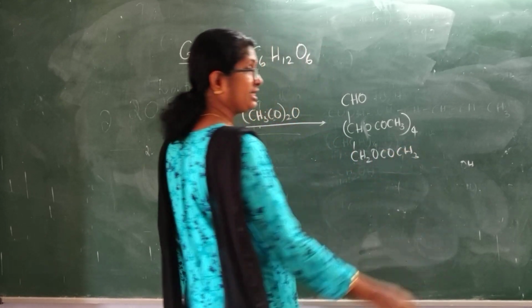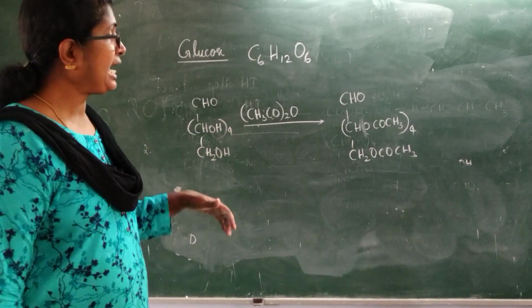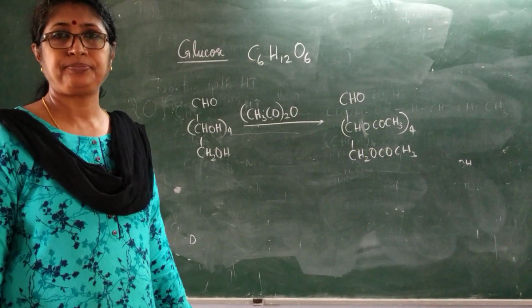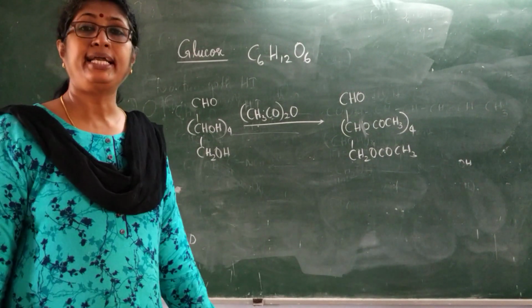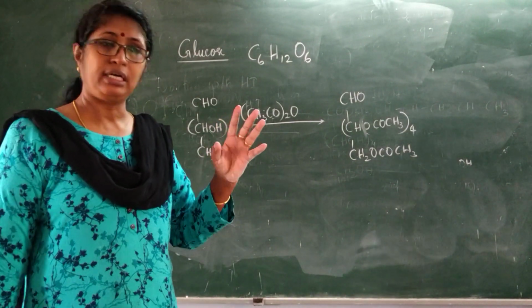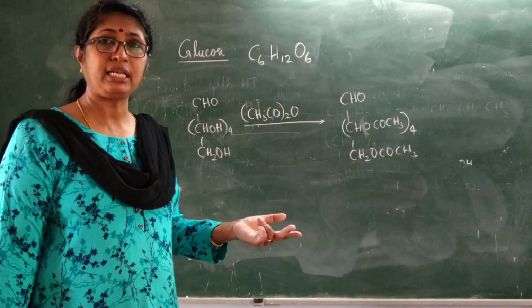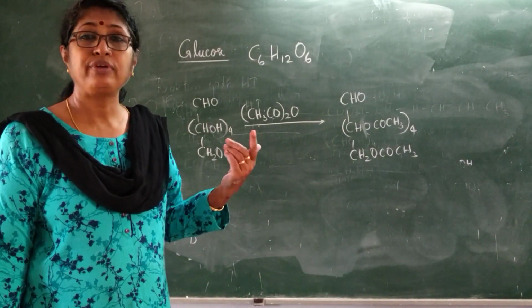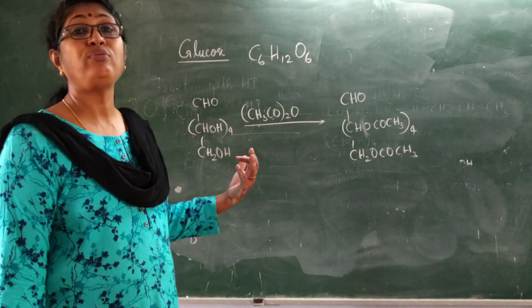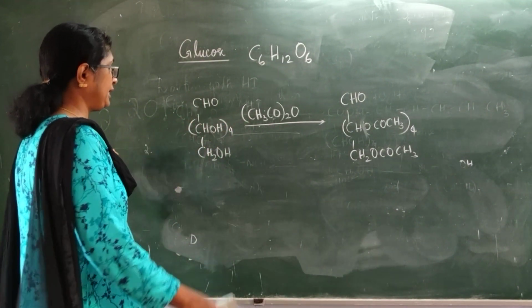You got a pentaacetyl derivative showing the presence of 5 OH groups, and these 5 OH groups are on different carbon atoms. Okay, so now we have the proof for the straight chain of 6 carbon atoms. We have the proof for the presence of a carbonyl group. We have the proof for the aldehyde group, and now we have the proof for the presence of 5 OH groups on different carbon atoms.